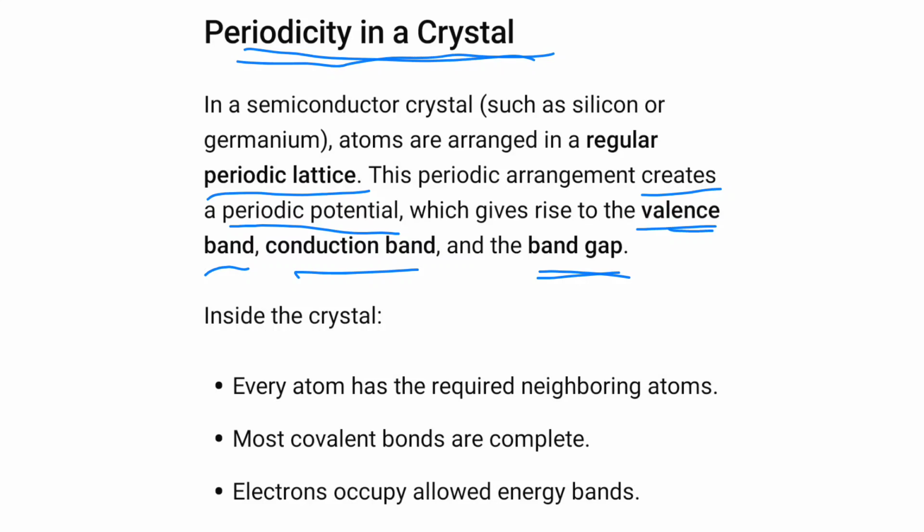Inside this crystal, every atom has required neighboring atoms. Most covalent bonds are complete. Electrons occupy allowed energy bands.